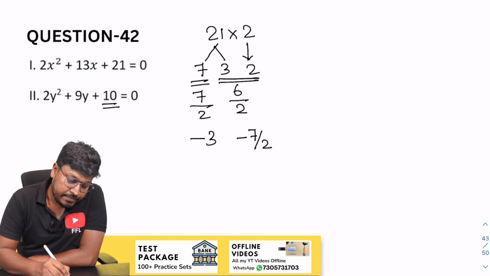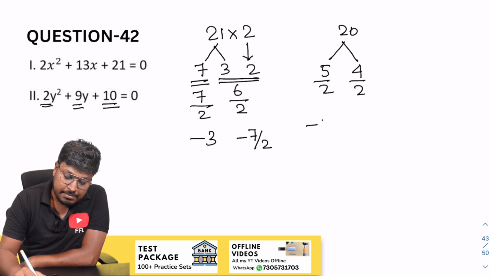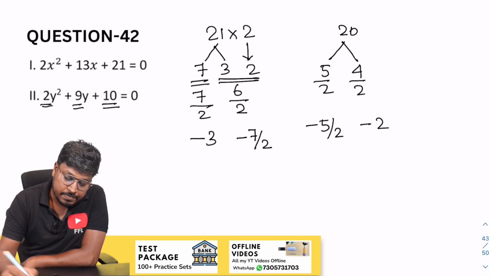Next, 10 into 2 will be 20, and our target is to get 9. So 5 4s are 20. So 5 by 2, 4 by 2. Change the sign: minus 5 by 2 and minus 2.